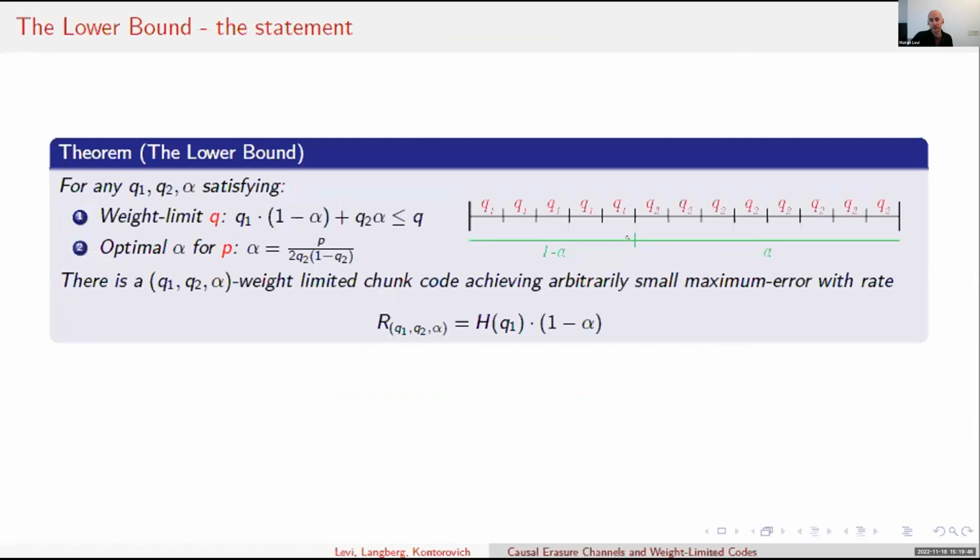So now we are ready to see the statement of the lower bound and the definition of the CPQ. We won't see the upper bound because of time constraints.